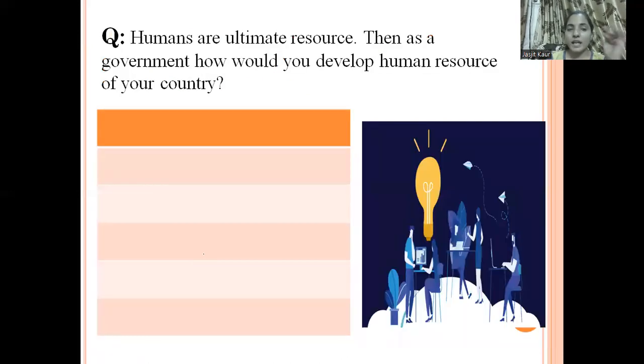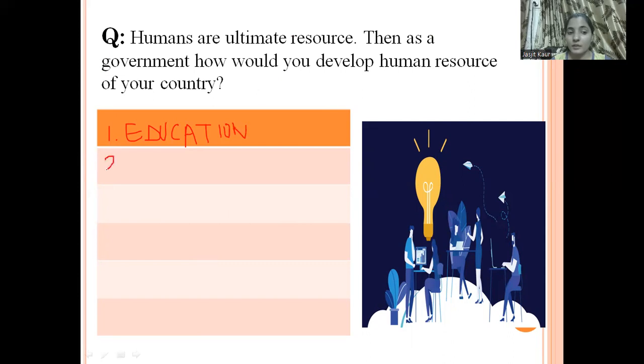Now tell me, as we have discussed that human resources are the ultimate resource, how would you, as a government, develop the human resources of your country? Yes, we can give them proper education. What else?